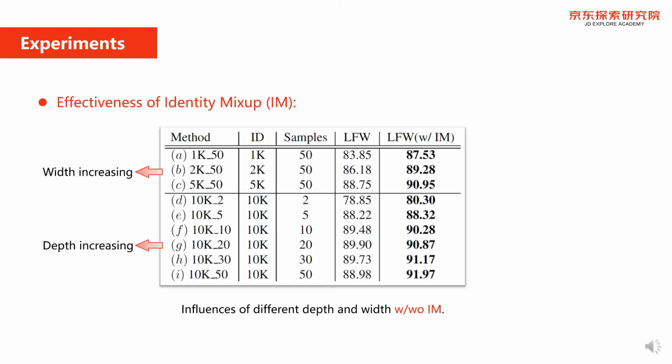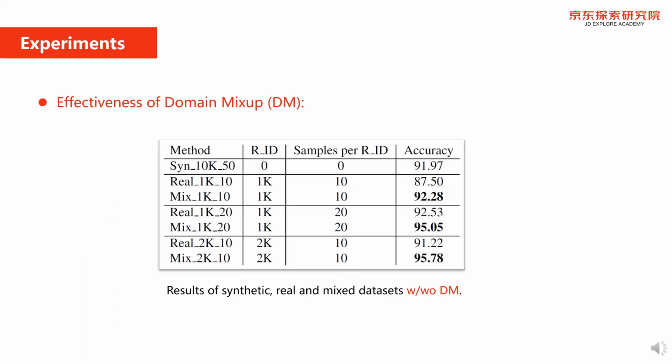Now we provide the experimental results to demonstrate the effectiveness of synthetic face images for face recognition. As we can see from this table, the accuracy remarkably increases when enlarging both depth and width of training datasets. Importantly, employing the identity mix-up for training consistently improves the performance on all datasets, revealing its great generalizability.